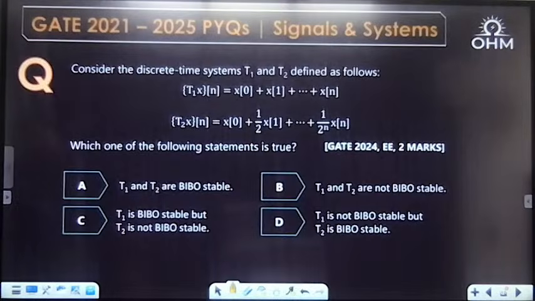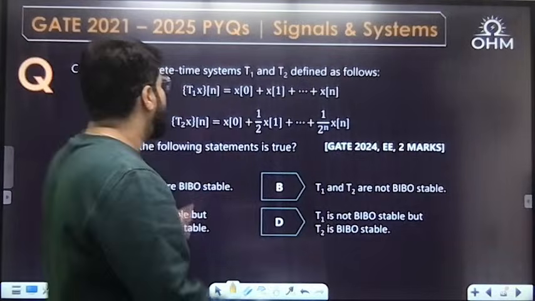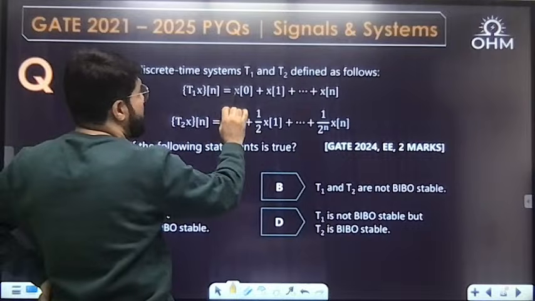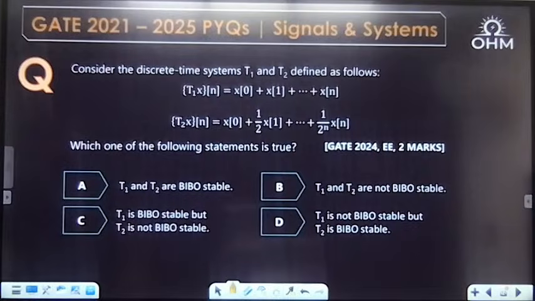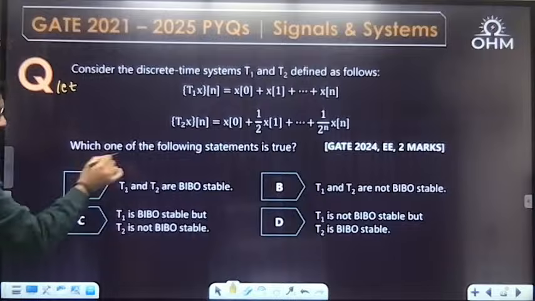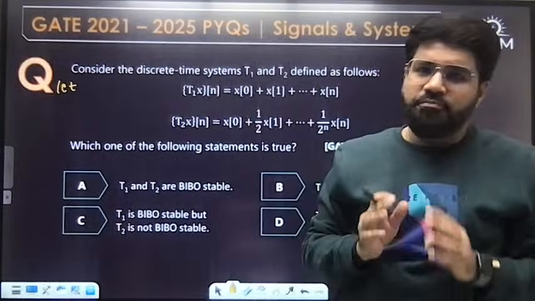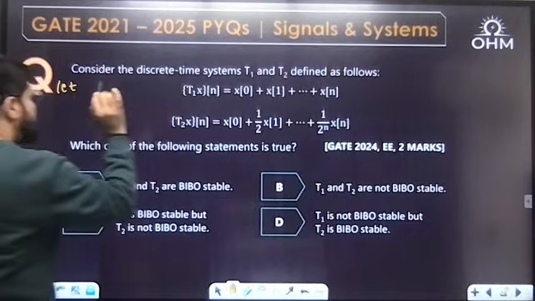Next one. Consider the discrete time systems T1 and T2 defined as follows. In T1, if the input applied is x, the output produced by the T1 system is T1 of x, given by the summation of x from 0 to n. For simplicity, since the options are asking about stability, and as I just told you, a system is stable if bounded input produces bounded output, let's assume a very simple case.